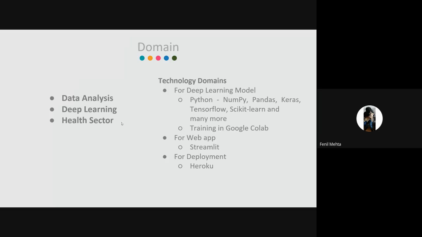This is our domain. We are doing data analysis and deep learning, and our project is related to the health sector. We are using Python, and in that, NumPy, Pandas, Keras, TensorFlow, Scikit-learn, and some more. We trained our model in Google Colab. For the web app, we are using Streamlit, and I have deployed the final project on Heroku.